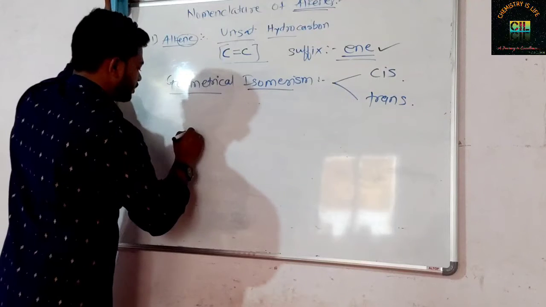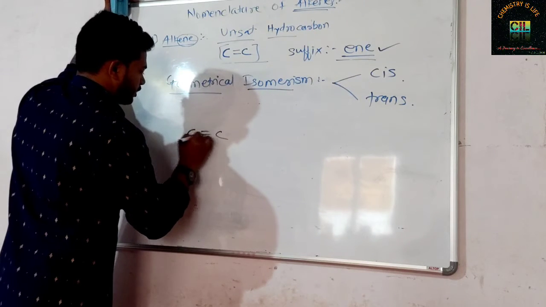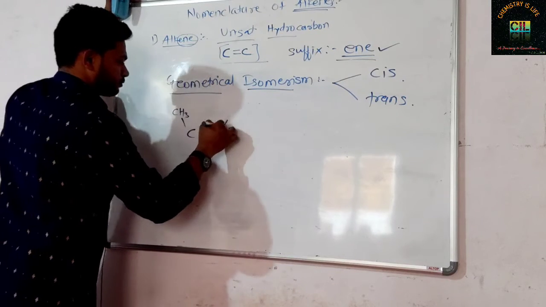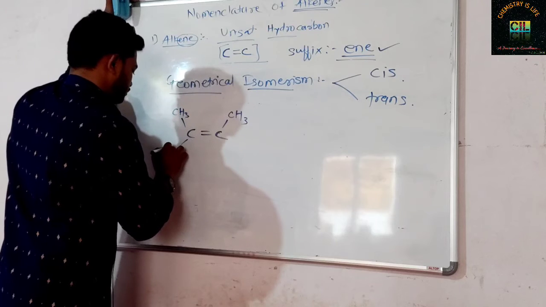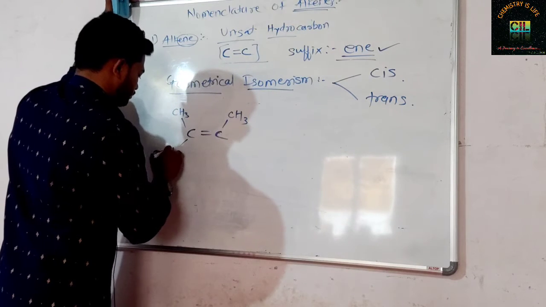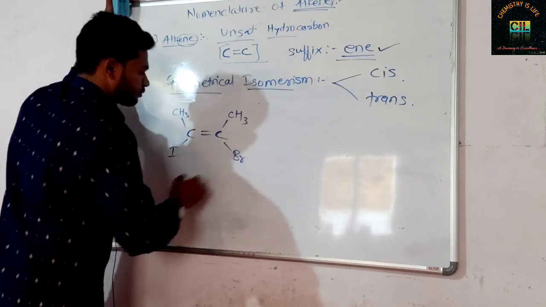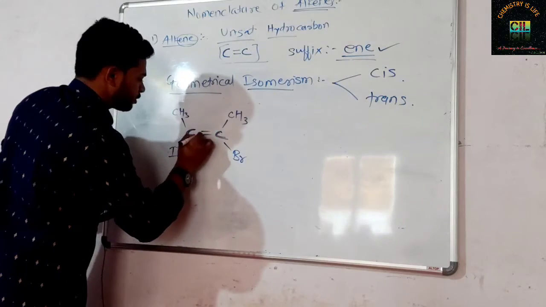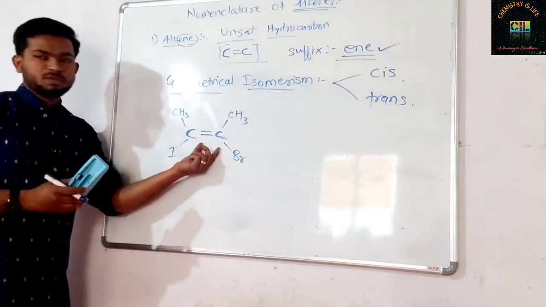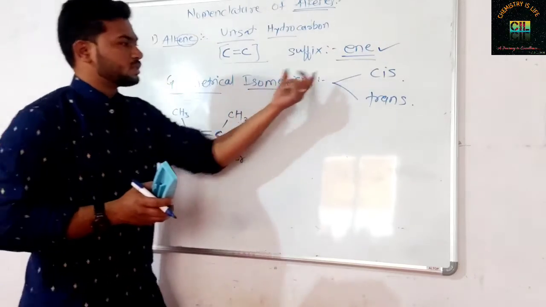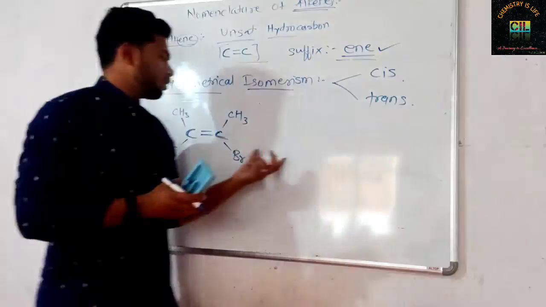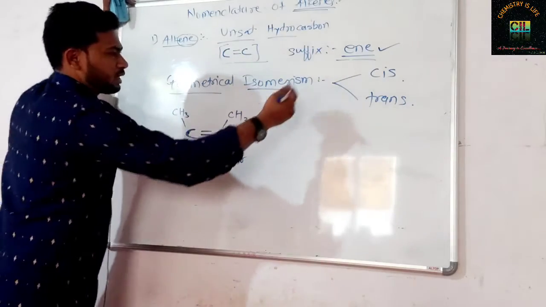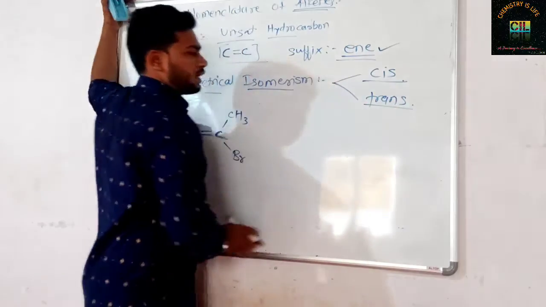If some compound is like this, C double bond C. Here this carbon-carbon double bond means this is what, alkane or alkene? Double bond means it is an alkene, and this geometrical cis-trans isomerism is only applied for alkenes which have a double bond. Correct. Now, what is the cis and what is the trans? I will explain now. Cis isomers and trans isomers I will tell you.